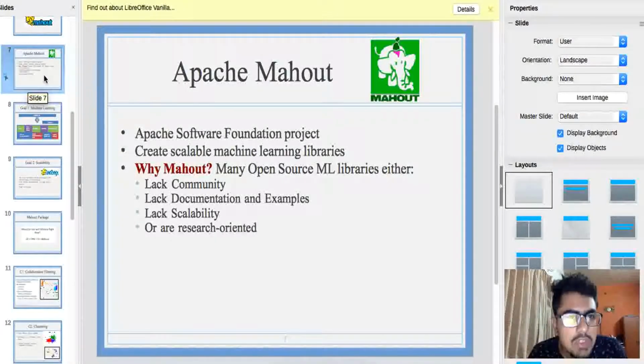The last reason why Mahout is very good is because it's real world. That is, it can be applied in the real world. Many machine learning algorithms are theoretical, that is, they exist only on paper but cannot be applied in the real world.